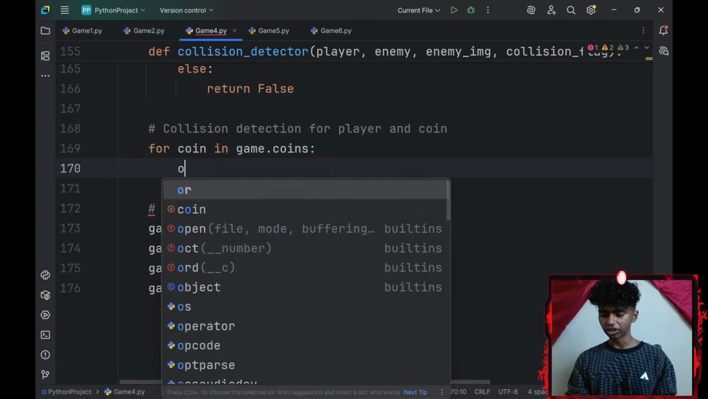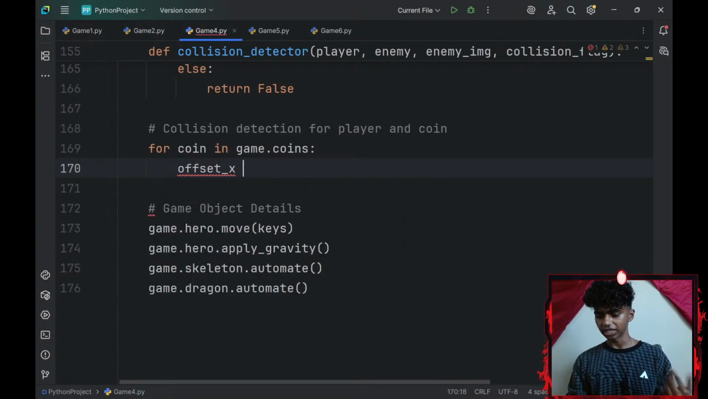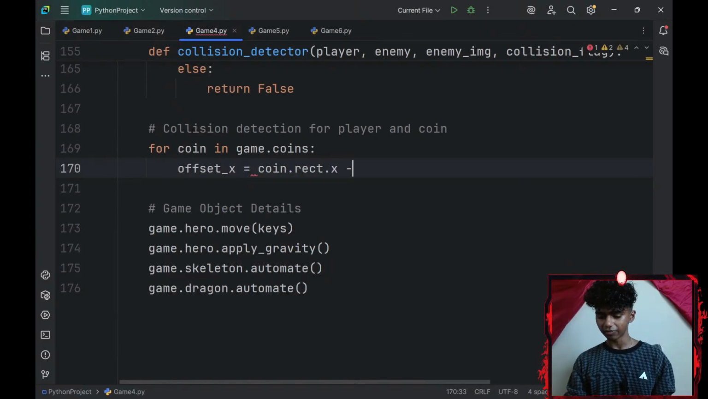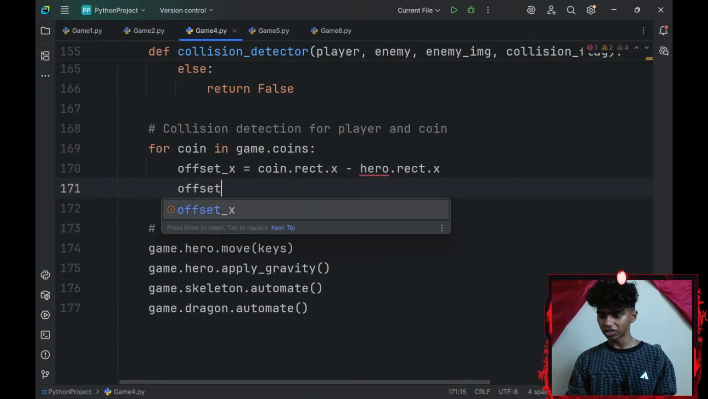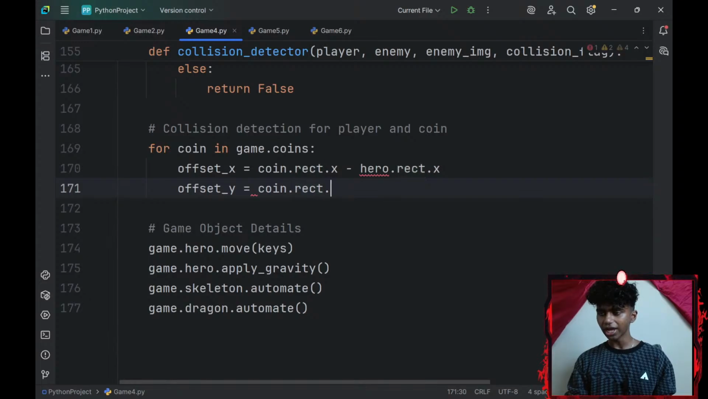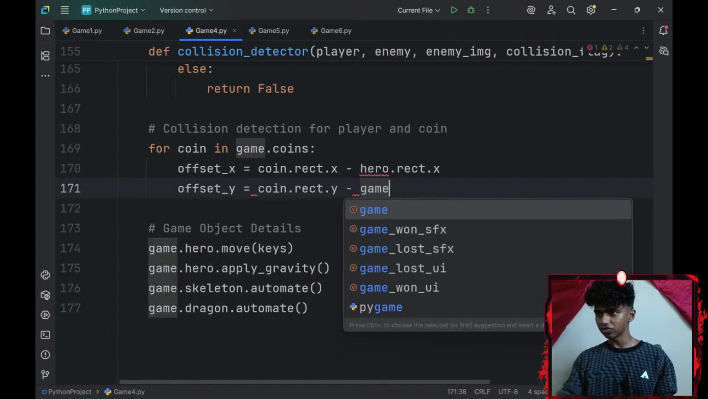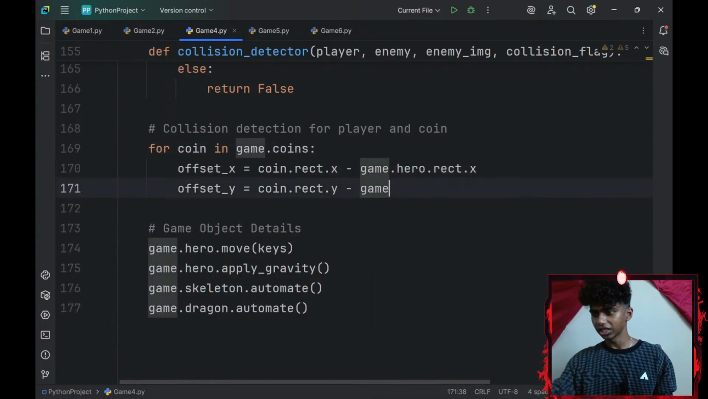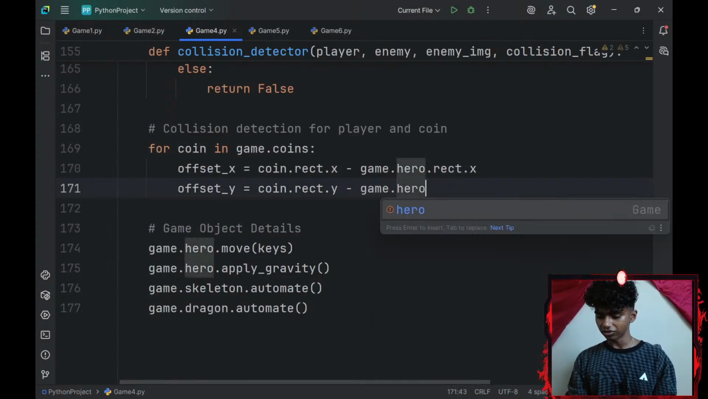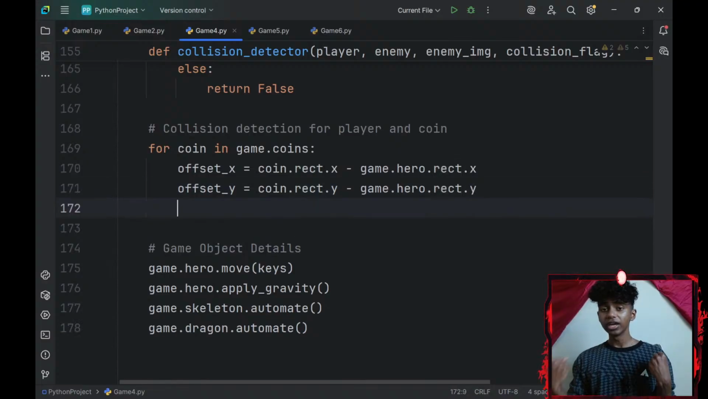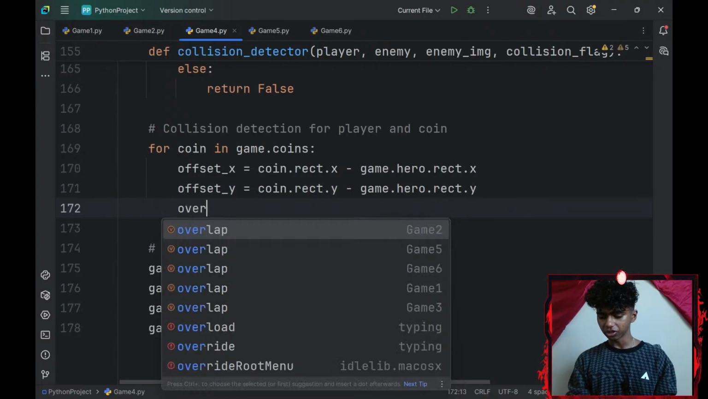Now with that out of the way, I would still need offsets because I am going to be using pixel perfect collision. So let me go with offset_x, and I'll set that equal to coin.rect.x minus hero.rect.x. Then the same thing for offset_y. I'll set that equal to coin.rect.y minus, for the hero I should prefix it with my game object, so game.hero.rect.y.